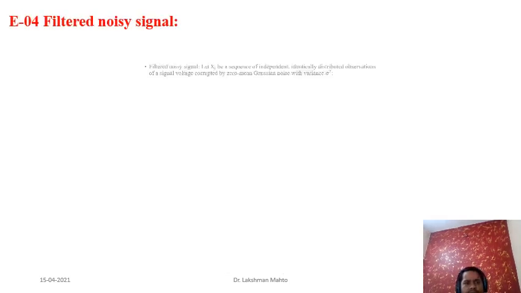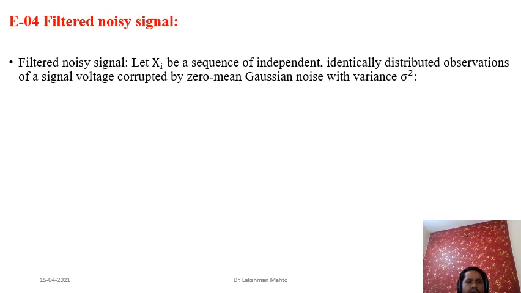Third, last question, we will talk about a noisy signal, and from that noisy signal we want to filter out the noise. That's why we are calling this problem filter noisy signal. What we consider is that suppose Xi is a sequence of independent and identically distributed observations of a signal voltage. That means we are not able to measure the signal directly. What we can do is measure the signal with some noise.